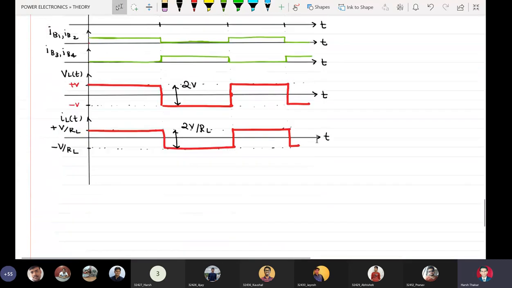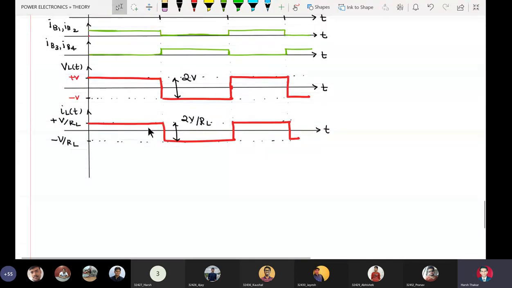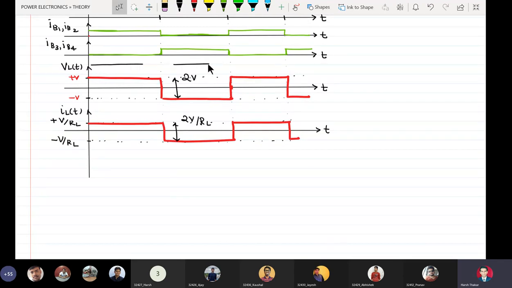What about the frequency? This is the time period T, which is equal to 1 over f.